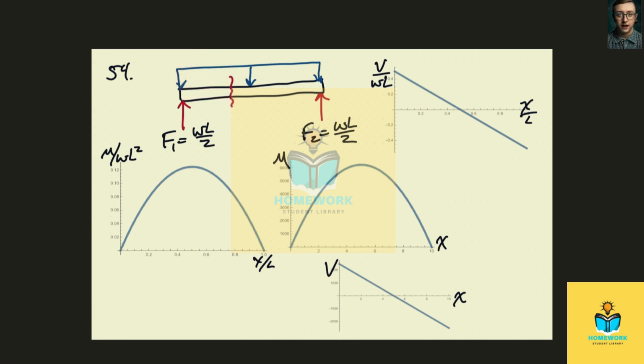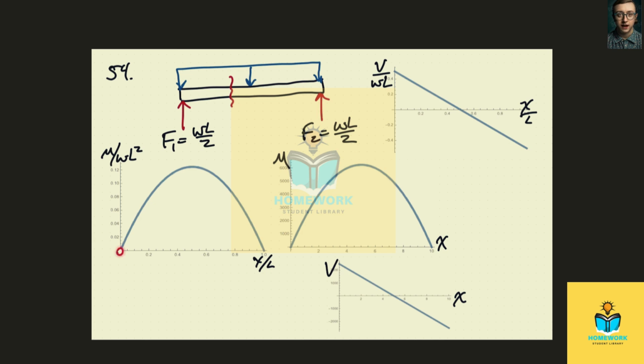So we're going to get a value here of minus WLx over 2, minus Wx squared over 2.